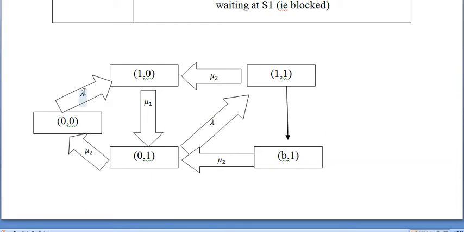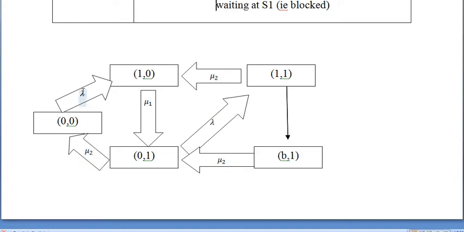Let me take the arrival rate as lambda, as we know earlier, mu1 as the service rate at the first server, and mu2 as the service rate at the second server.